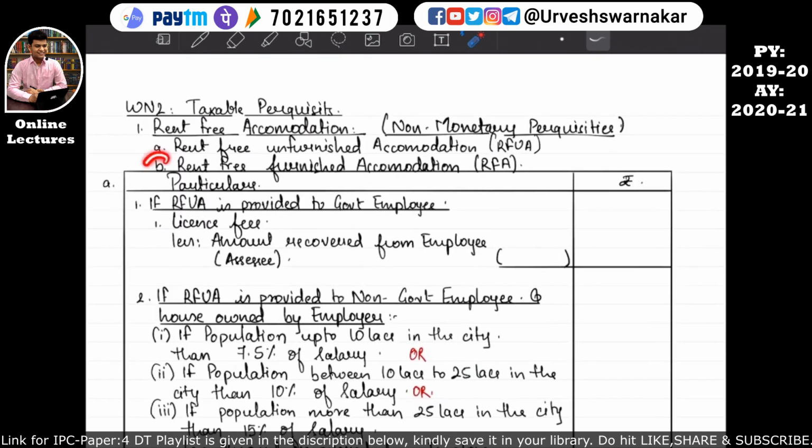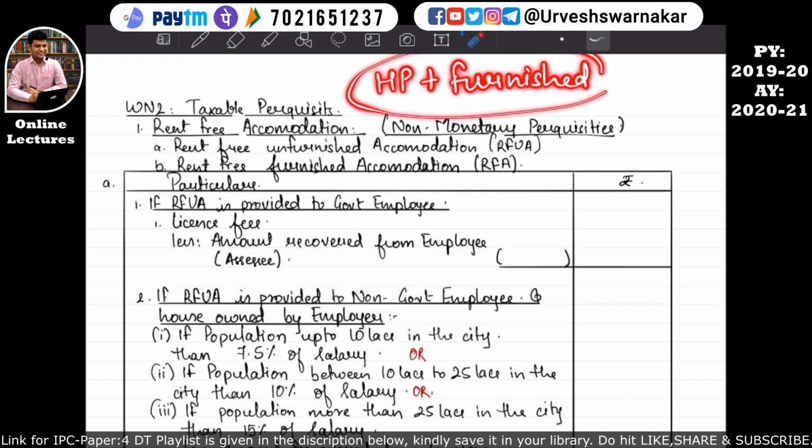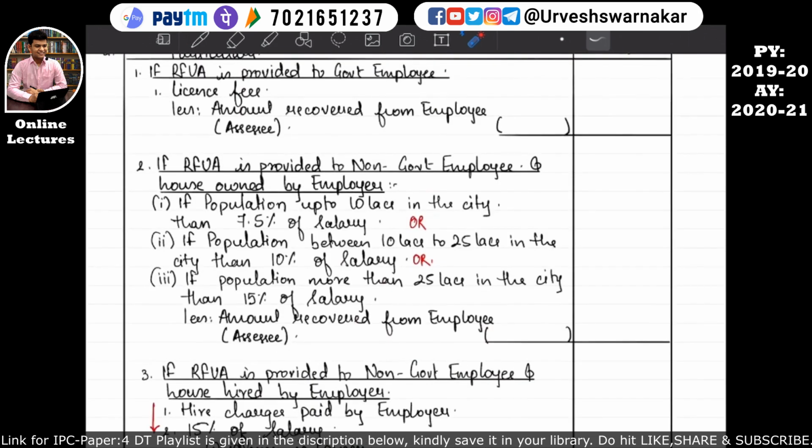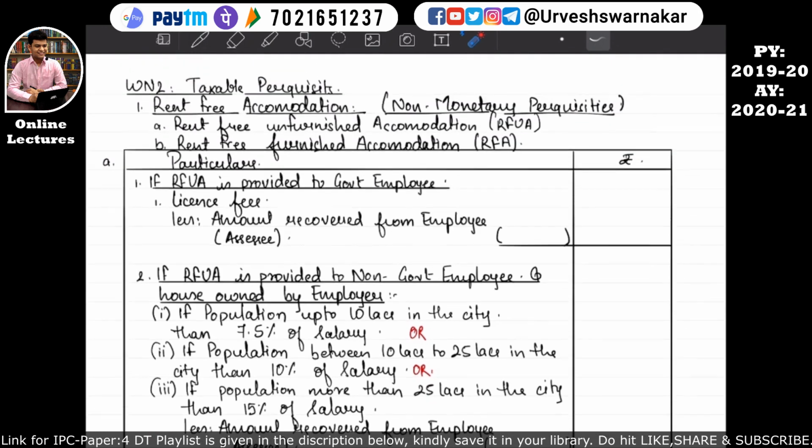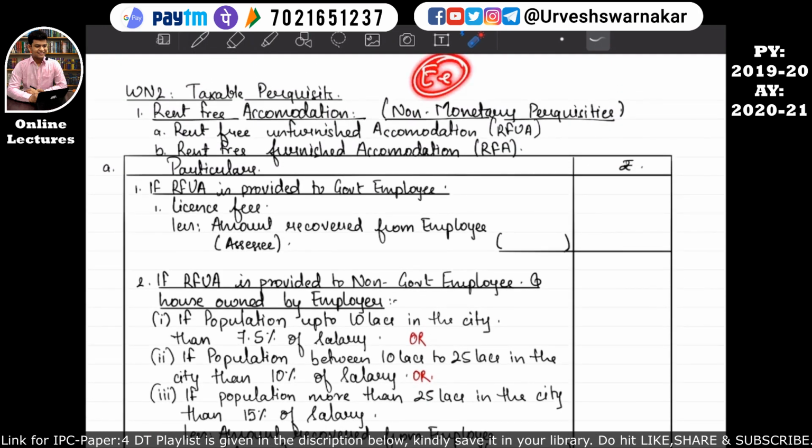So part B was rent-free furnished accommodation. That means the employer is not only providing the employee with the house property, but he is also providing a house property with furnished accommodation. Okay, I hope this is quite clear to you all. That means all furniture, bed, cupboards, TV sets, all are given to that employee along with that house property. I hope this is quite clear to you all.